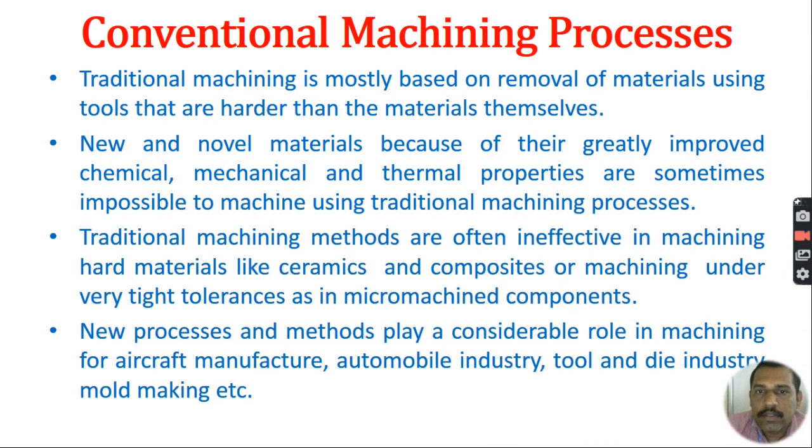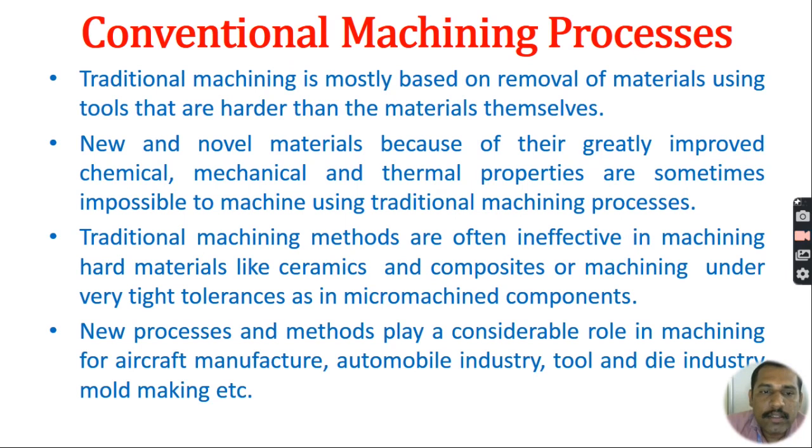In conventional machining process, the removal of material mostly happens by means of direct contact between tool and work. So if the work material is very hard, it is very difficult to identify the appropriate tool materials. Nowadays a lot of researchers are inventing new kinds of materials every day, so that materials have greatly improved chemical, mechanical, and thermal properties. Sometimes it is very difficult to machine such new materials with conventional machining process.